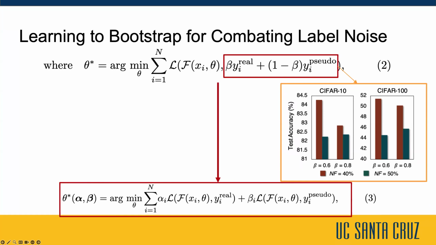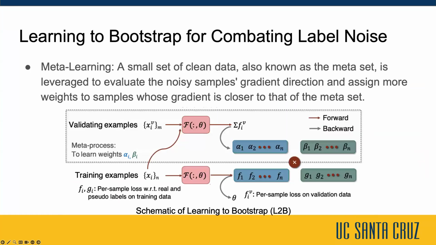To address these above challenges, in this paper, we introduce a new versatile loss function that allows dynamically adjusting the balance between true and pseudo labels, as well as the weights of individual samples. This adjustment of the weights alpha and beta is controlled using meta-learning based on performance metrics from a clean validation set. This metaset is used to evaluate noisy sample gradients and assigns more weight to those closer to the metaset's gradient direction.